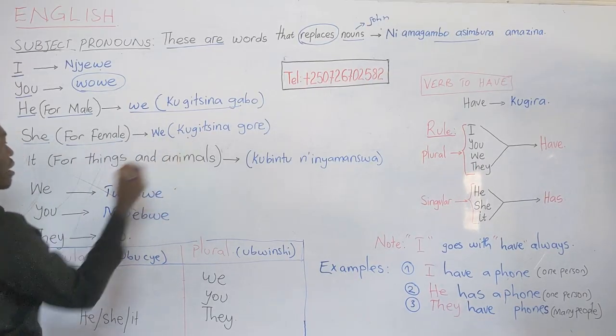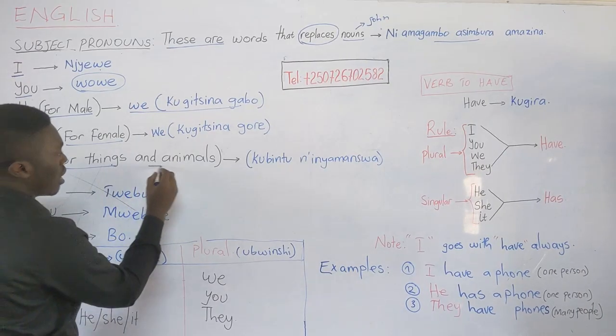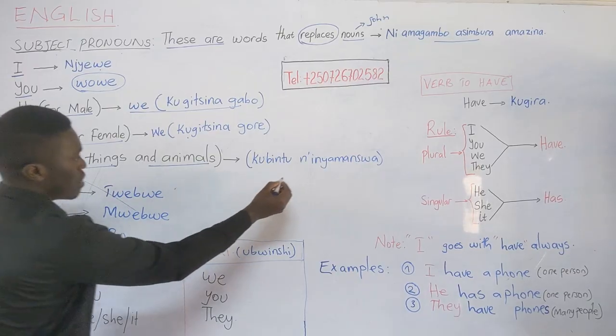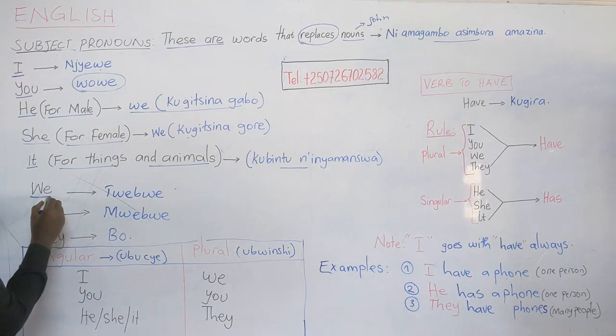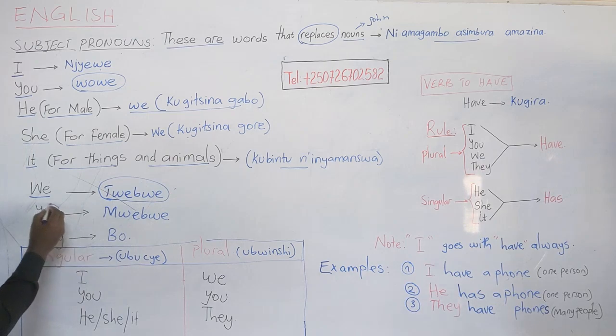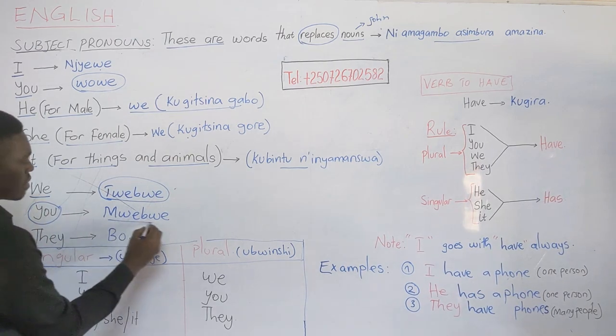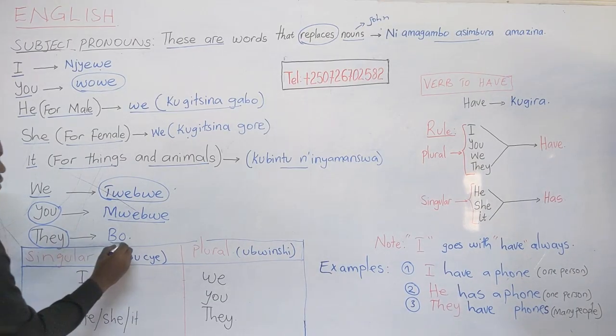It for things and animals. We. You. They. Each one has its meaning in Kinyarwanda.